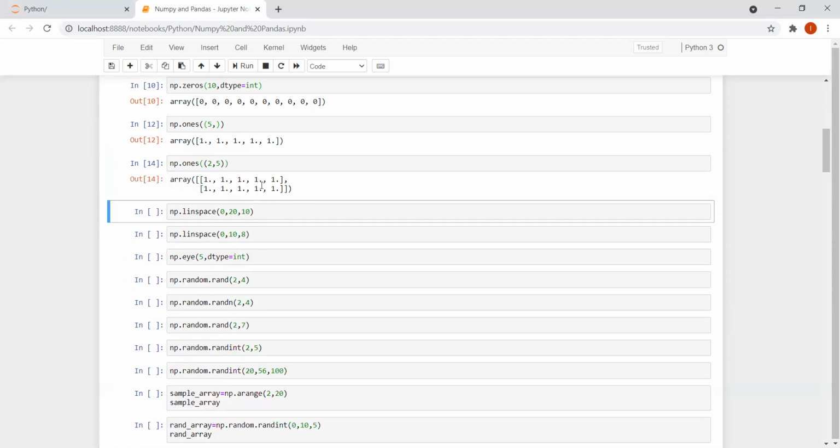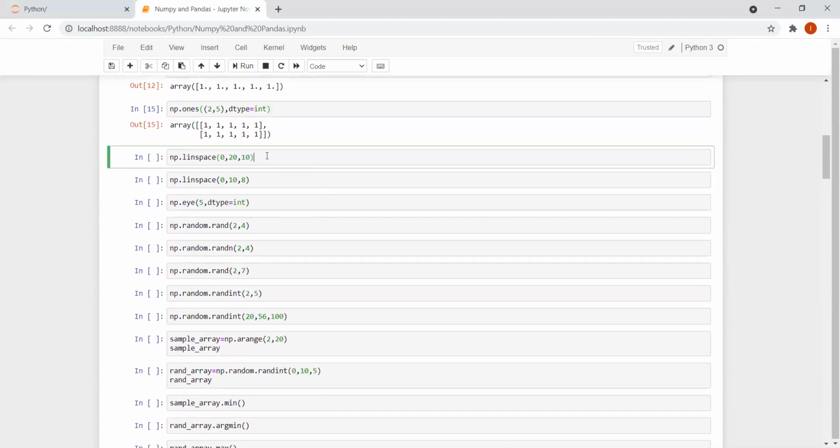Let me run this cell now. Yes, I'm getting 2 rows and 5 columns. Let me try the same idea to see whether it is working for integer. Yes, it is working. I'm getting 2 rows and 5 columns of ones, right?